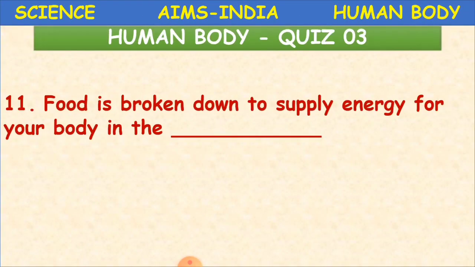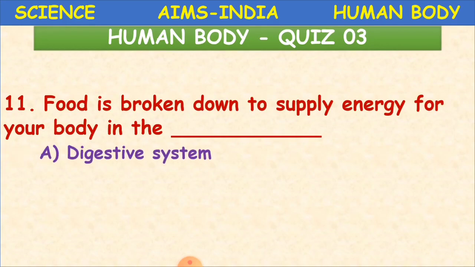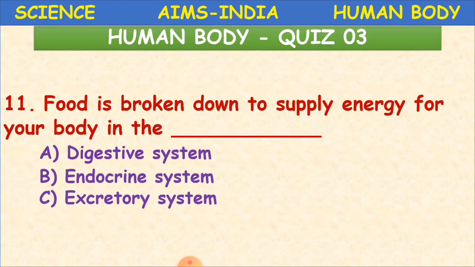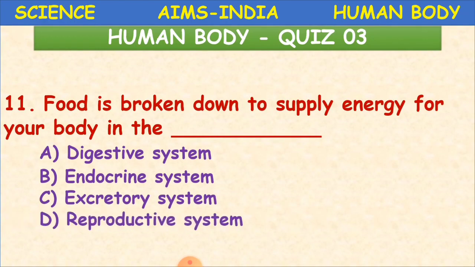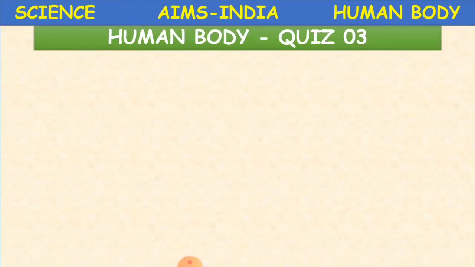And the other question: food is broken down to supply energy for your body in the dash, where A, digestive system, B, endocrine system, C, excretory system, and D, reproductive system. Where does this process happen? It is in the digestive system. Food is broken down to supply energy for your body in the digestive system. Yes or no?